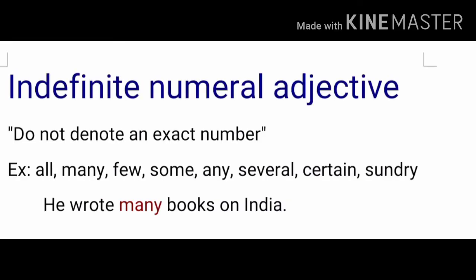Here is the second part of numeral adjective, indefinite numeral adjective, which is the opposite of definite. That means it does not denote an exact number, where we cannot talk about the number in countable form. For example, all, many, few, some, any, several, certain, sundry. These words come under indefinite numeral adjective. Here is an example also. He wrote many books on India. Books can be counted, but we cannot have an idea how many books he has written on India. So indefinite numeral adjectives are those words which cannot define an exact number of something.